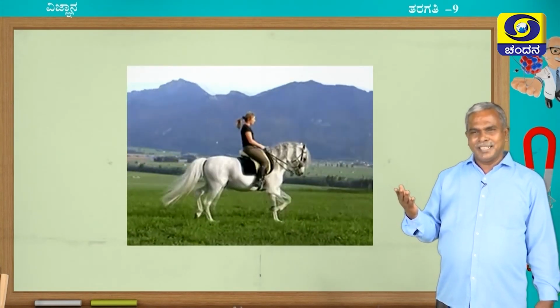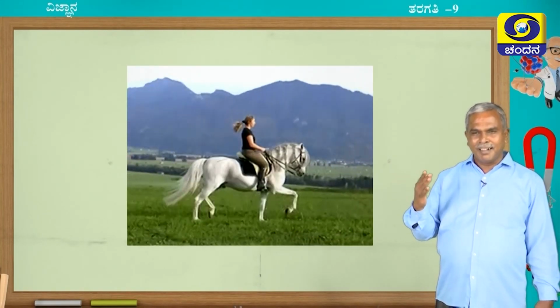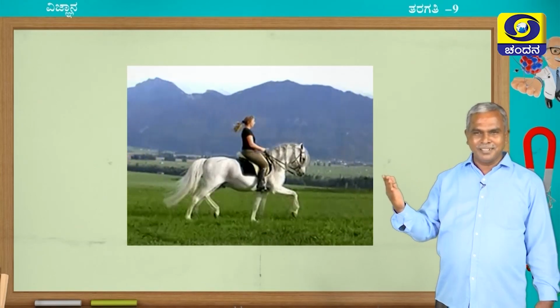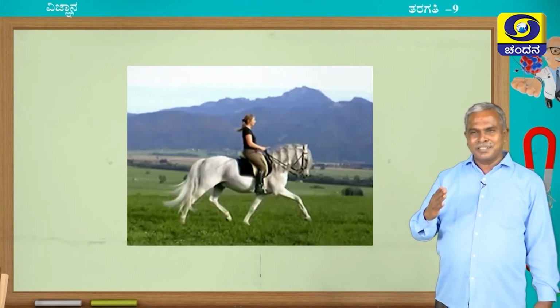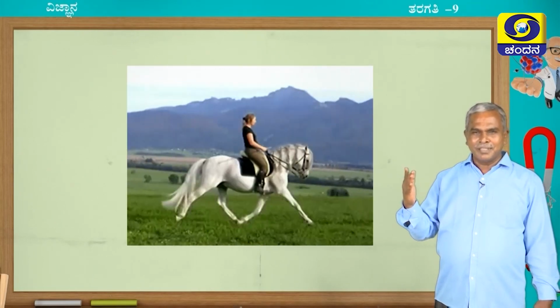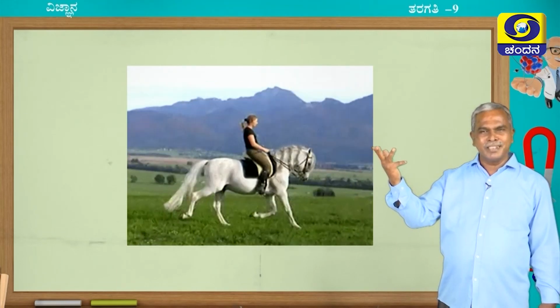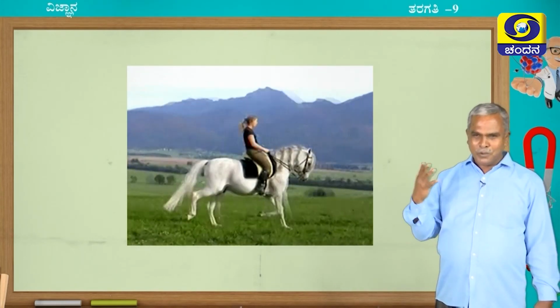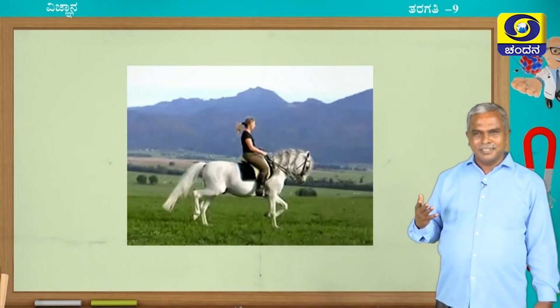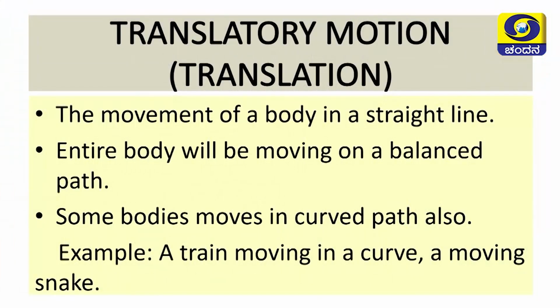You could see that somebody riding the horse is moving in a straight path, changing the position frequently. Overall, the movement of the horse is well balanced in every respect. What do you call this kind of motion? It is called translatory motion, or we can even call it translation also.